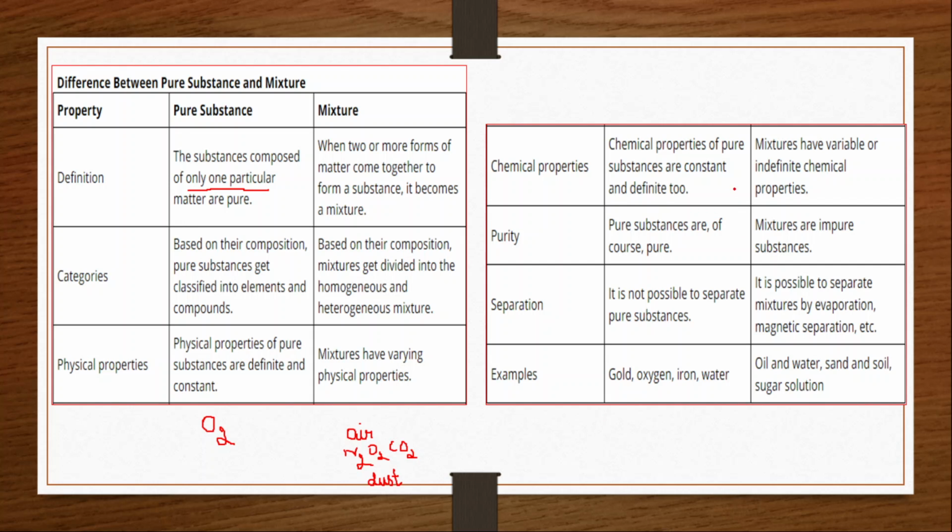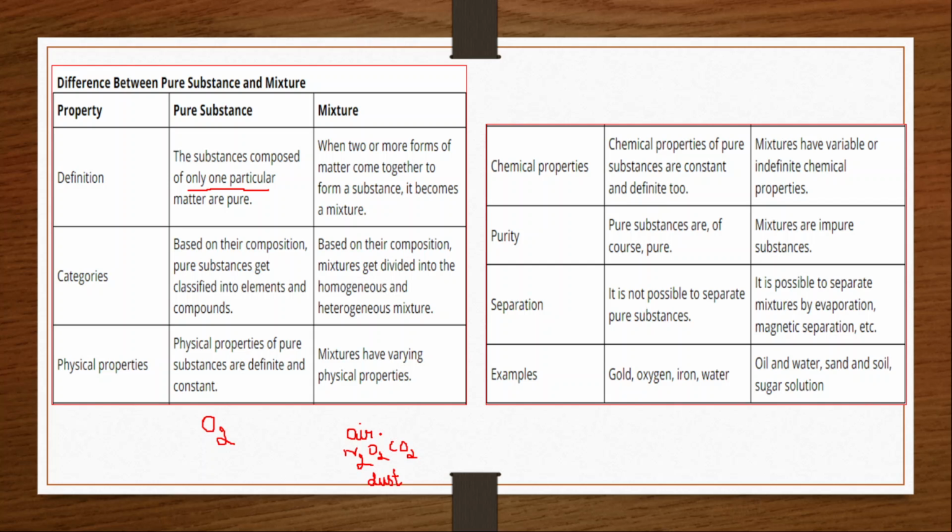Likewise, when you consider the chemical properties, only the reaction of oxygen is observed in the case of a pure substance. But in the case of a mixture, the reaction of nitrogen is different from oxygen, and the reaction of carbon dioxide is different from the rest too. That means the chemical properties are also varying here. Clear? Now, pure substances are of course pure. Mixtures are impure substances, because different substances are involved here. That is what impure means.